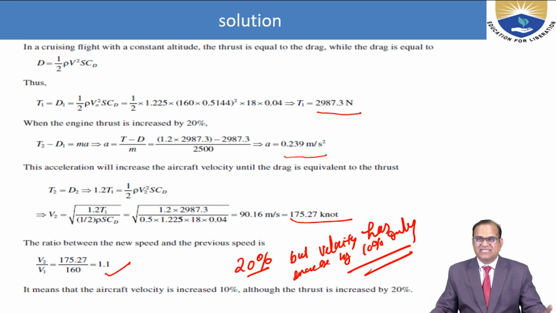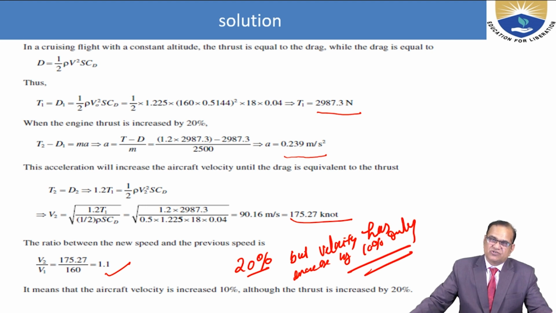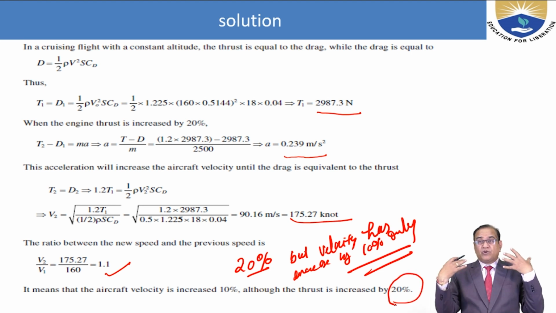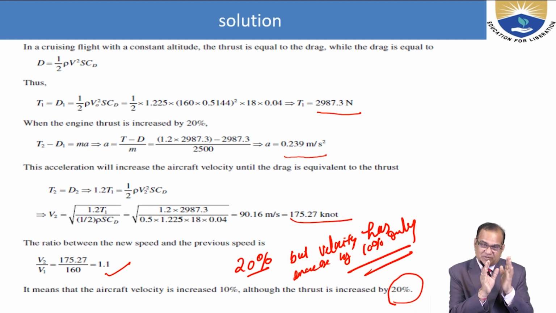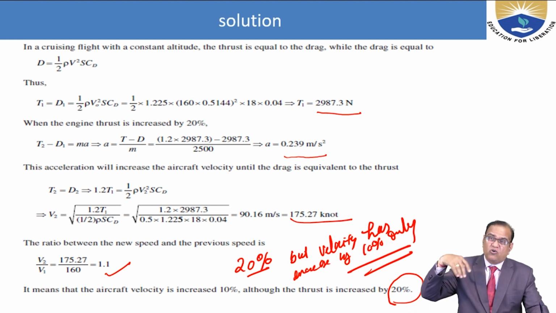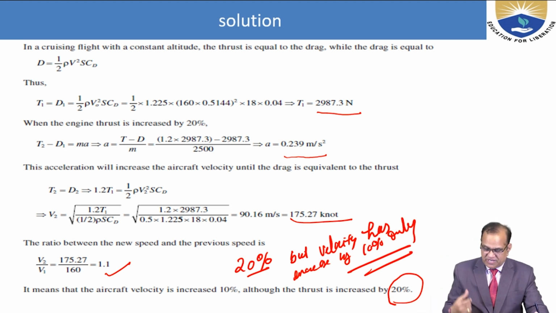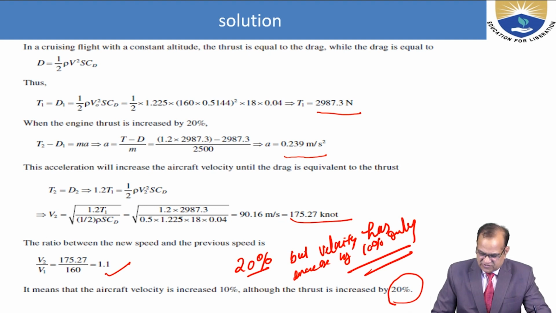So, very interesting result here. We can do some analysis of this. Students should feel the physics of that, not the numbers, not the mathematics, but see the result: after 20% of thrust increase, meaning you are putting in 20% more fuel, you are getting only 10% more velocity. So you should not go at very high speed, otherwise your fuel consumption will be very high but your result will not be good. We have to take care of that during any type of flying or any type of activities.